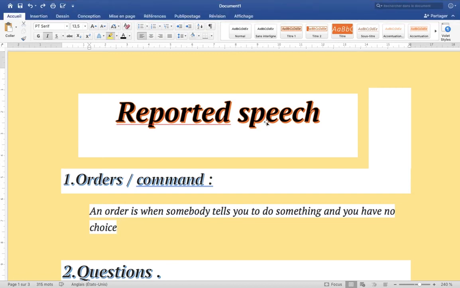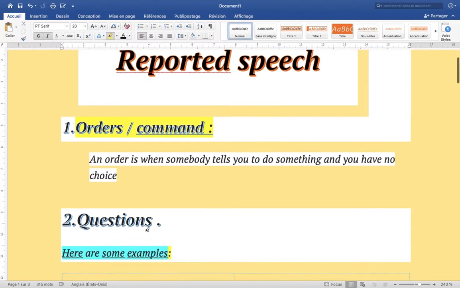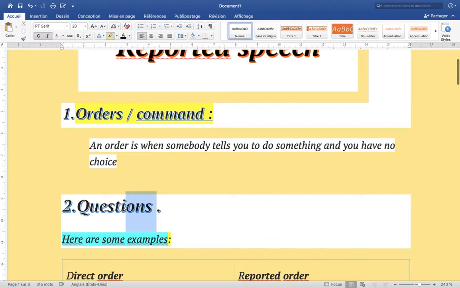Hello everyone. So I have to finish the lesson on reported speech. Yesterday I explained reported speech, when we focused just on statements, sentences and tenses. But right now I'm going to explain reported speech when we are talking about orders and commands or questions. So we have orders, commands and questions reported in reported speech.